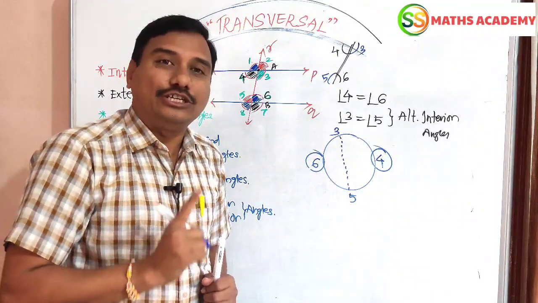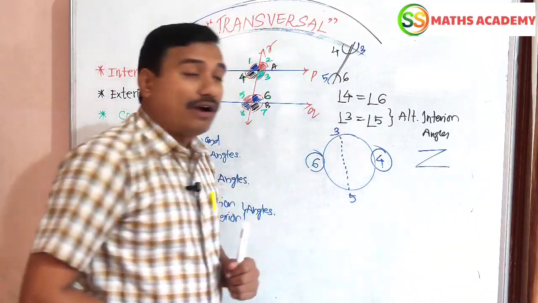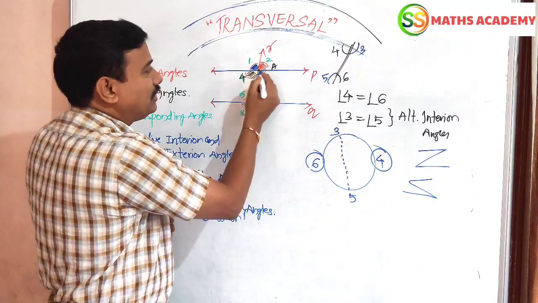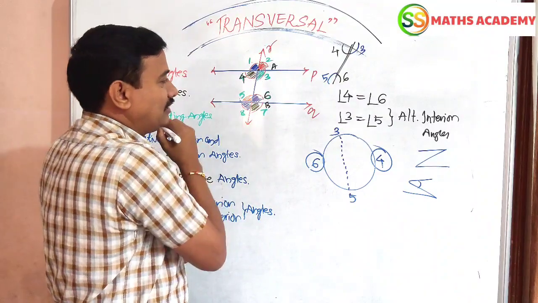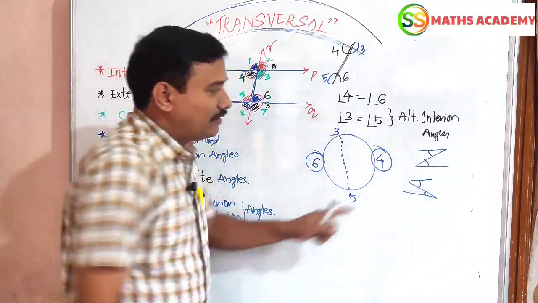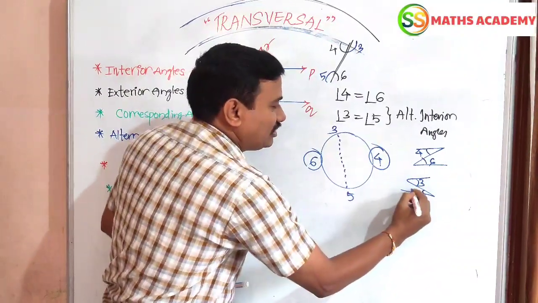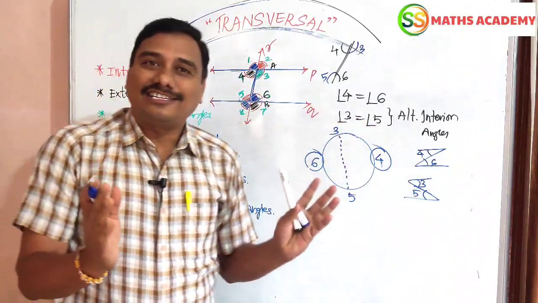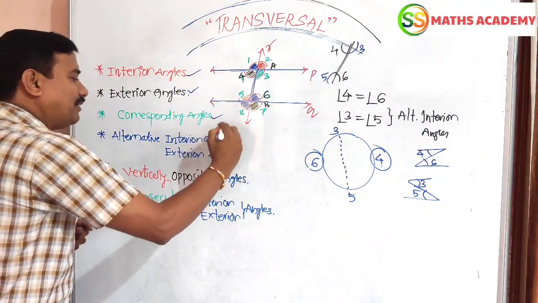One more important technique to identify alternate angles is the Z shape. It is in the form of a Z, like this. Yes, you see the Z, with one angle here and one angle here. Here also a Z shape, one angle here, one angle here. Here 4 is there, here 6 is there. Here 3 is there, here 5 is there. So these are called alternate interior angles.